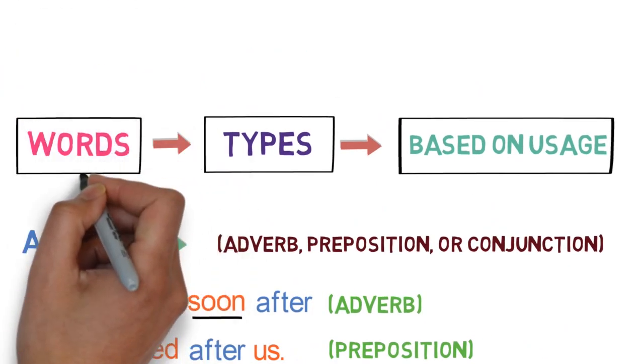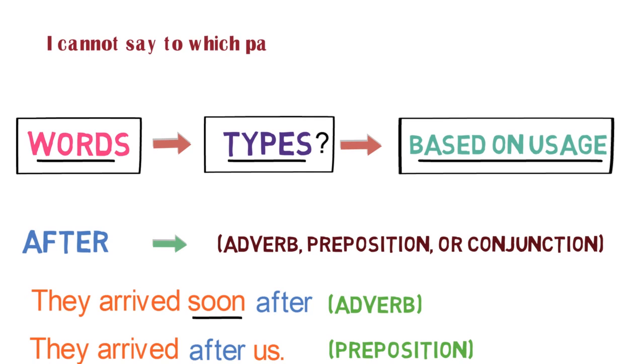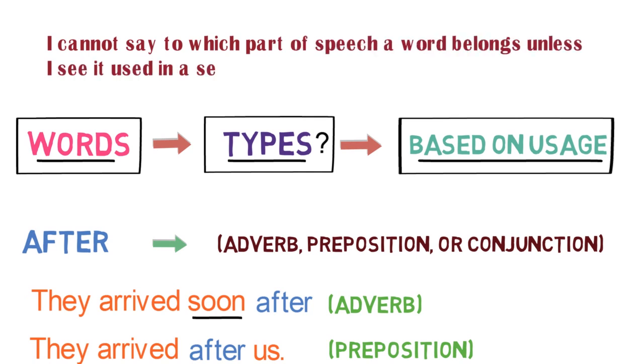If someone gives you a word and asks to tell you the part of speech, tell him or her, as words are divided into different types according to the work they do in a sentence, I cannot say to which part of speech a word belongs unless I see it used in a sentence. I hope now you are clear on how to identify the part of speech. Let me give you an exercise to validate your learning.